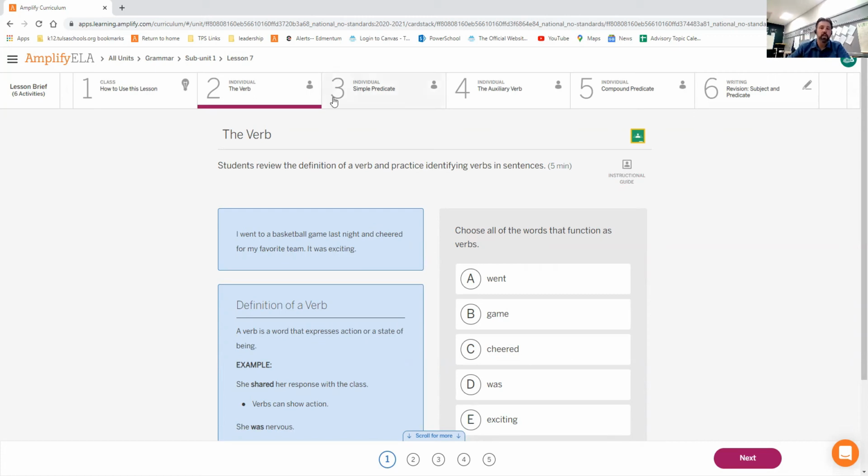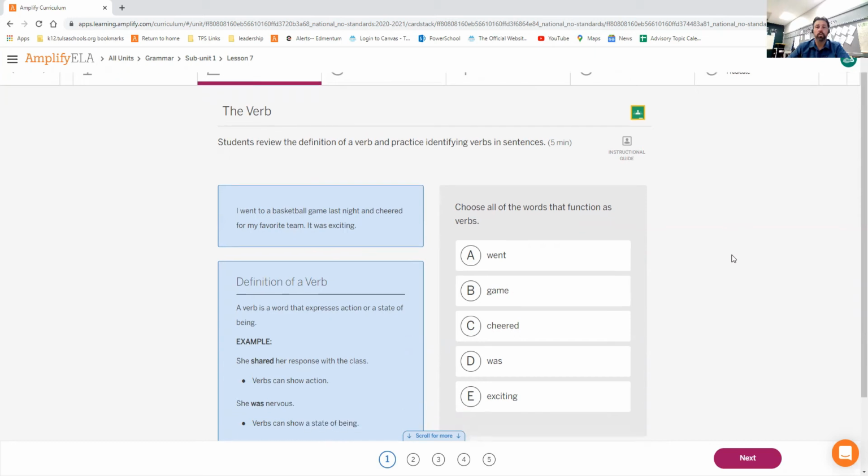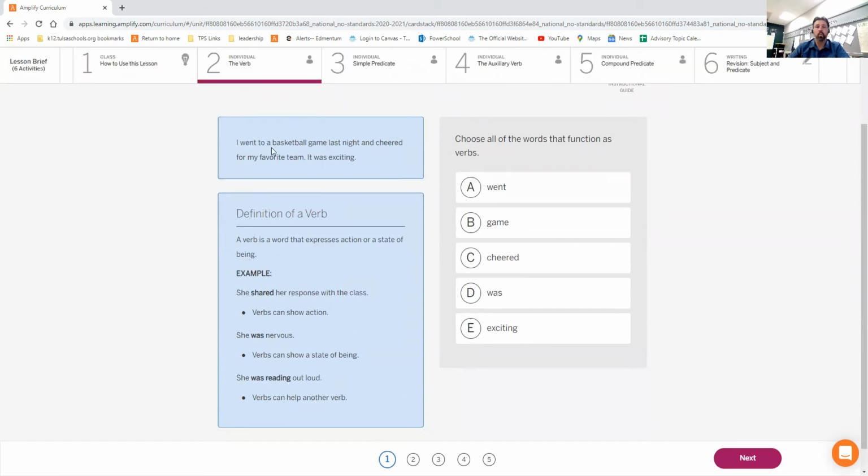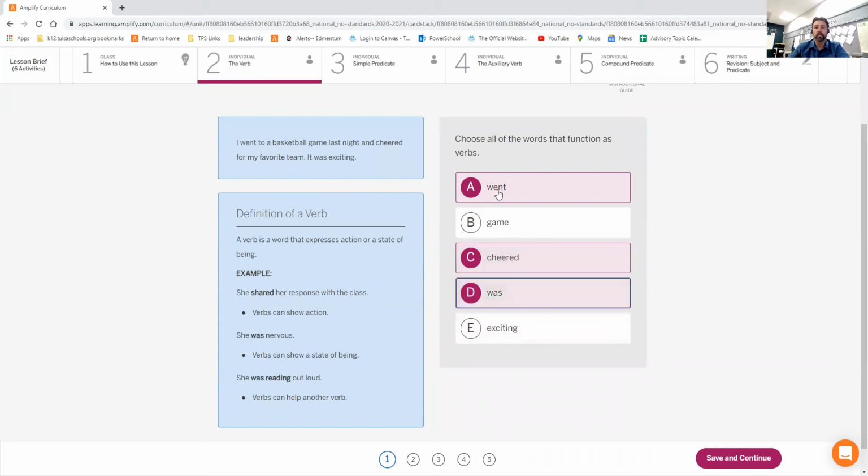It is the verb. So in this first one here, I went to a basketball game last night and I cheered for my favorite team. It was exciting. All of the words that work as verbs in this sentence. Well, I went, I did something, right? I went and cheered, and it was exciting. I went to the game, I cheered for the team, and it was exciting.